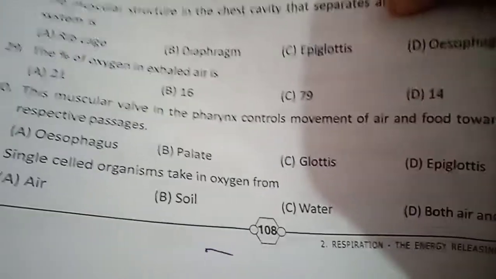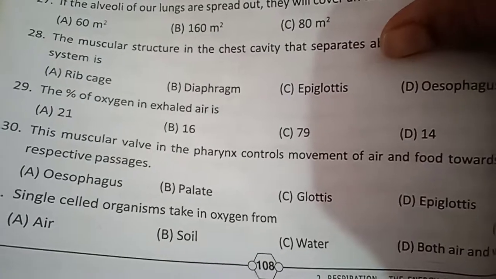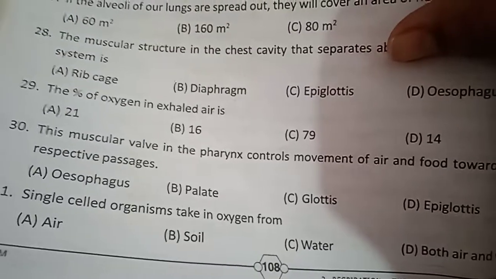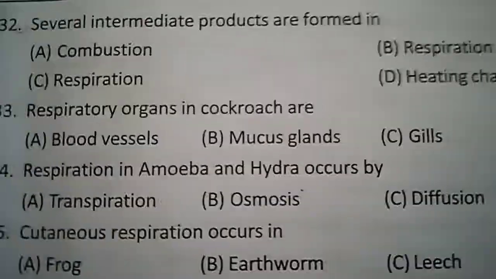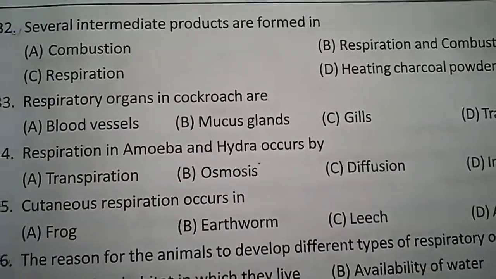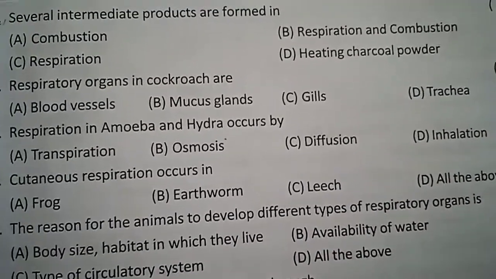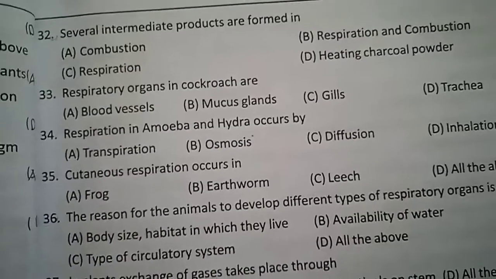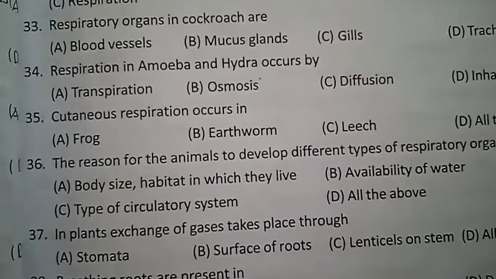Single celled organisms take in oxygen from, see here the options, air, soil, water, both air and water. What is the answer? Water. Single celled organisms take in oxygen from water. Several intermediate products are formed in respiration. In respiration, several intermediate products are formed.